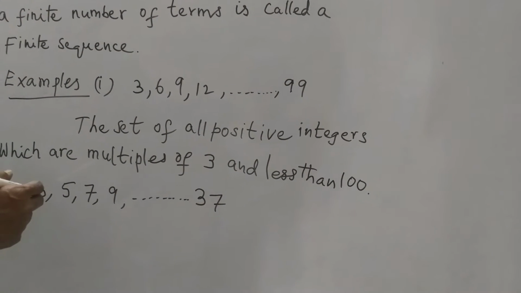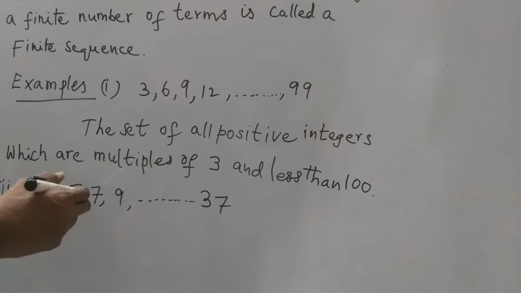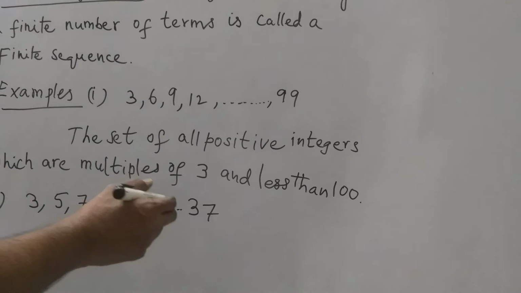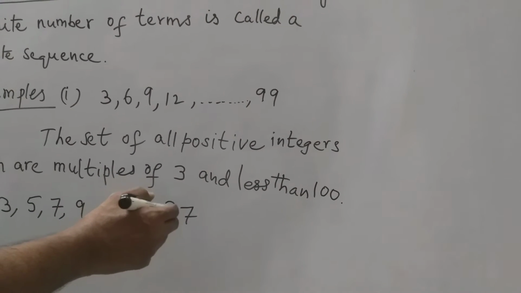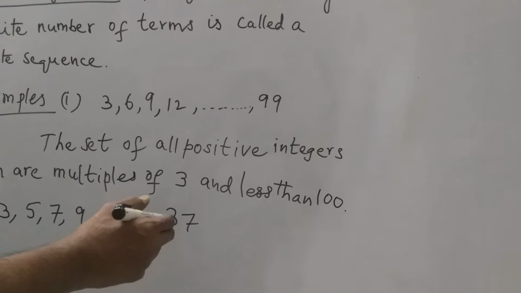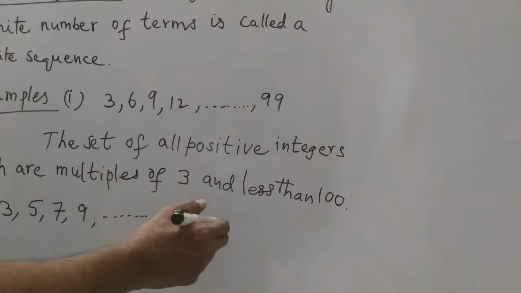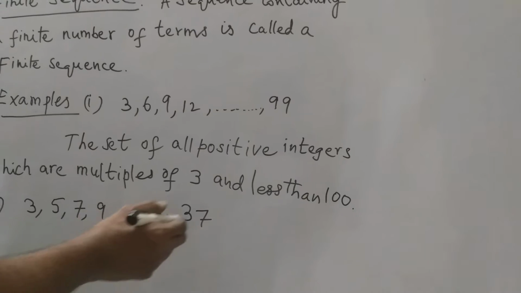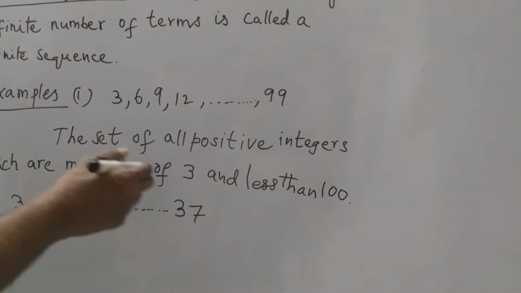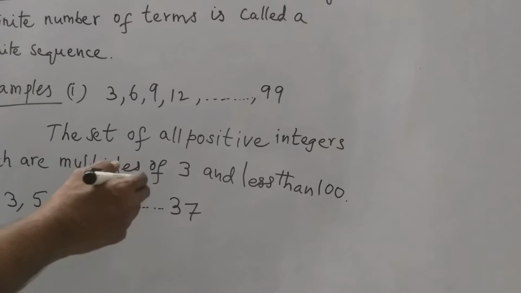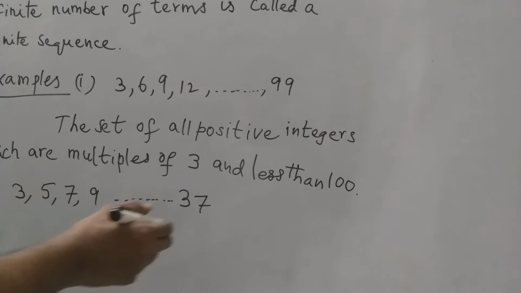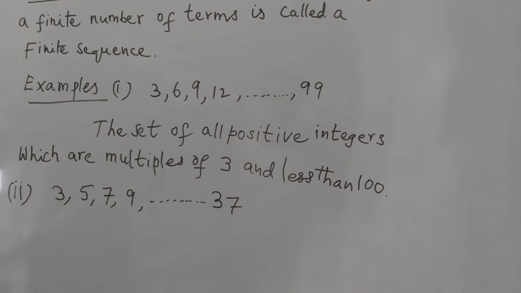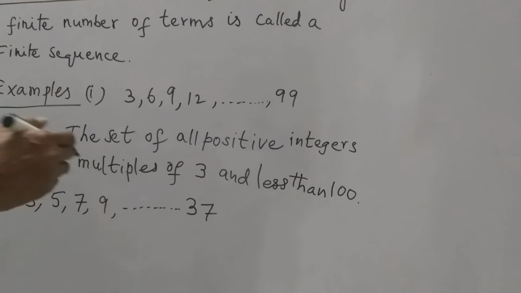Here the first term is 3, second term is 5, third term is 7, fourth term is 9. The last term of this sequence is 37, and there is no term after 37. Only limited terms are here, so we can call it a finite sequence. This is the second example.